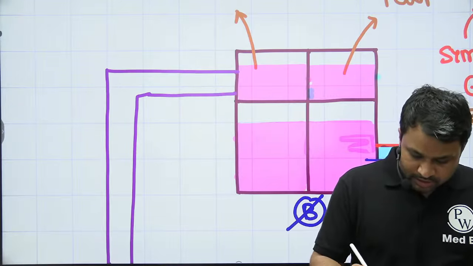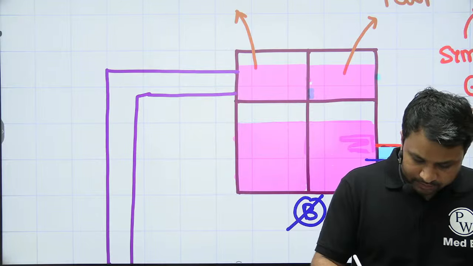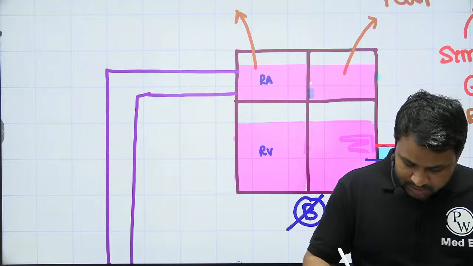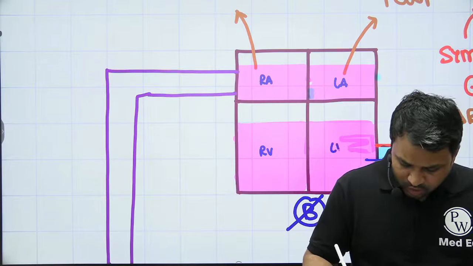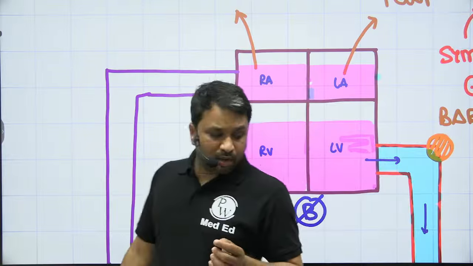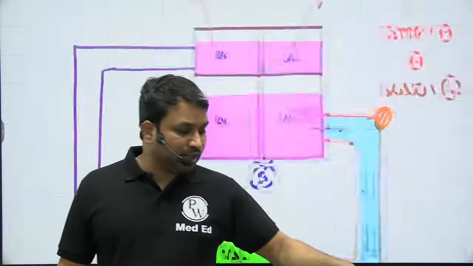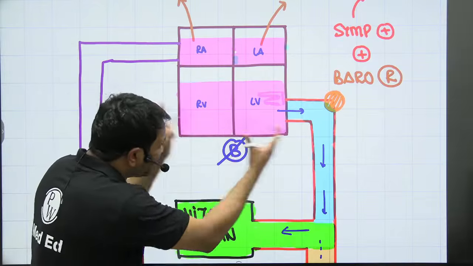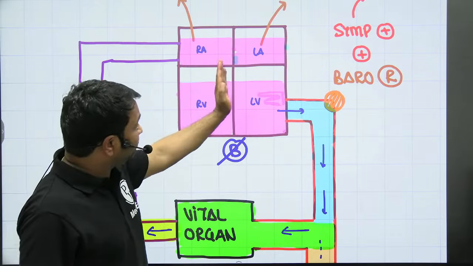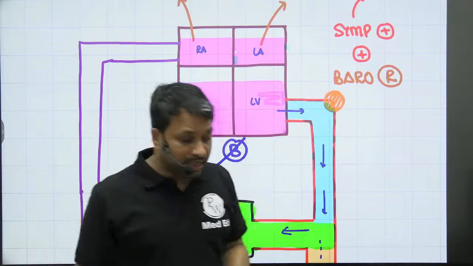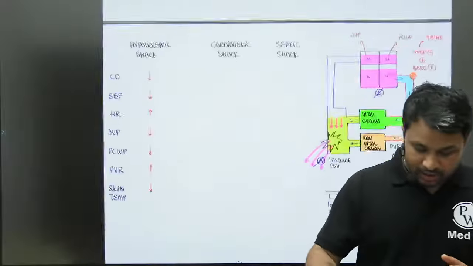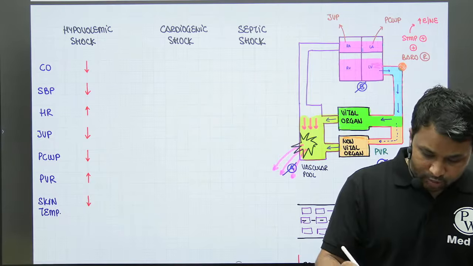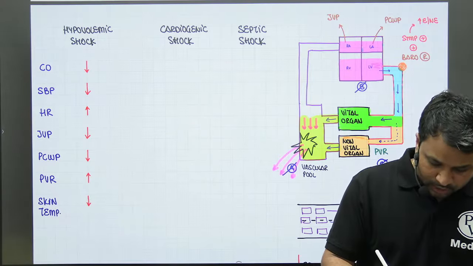This is the right atria, this is the right ventricle, this is the left atria, and this is the left ventricle. All four chambers are filled up with blood. Because of that, the heart is not able to eject enough volume and cannot contract effectively. So blood going from the heart into the aorta reduces, and that is what we call cardiac output. So the cardiac output in cardiogenic shock reduces.